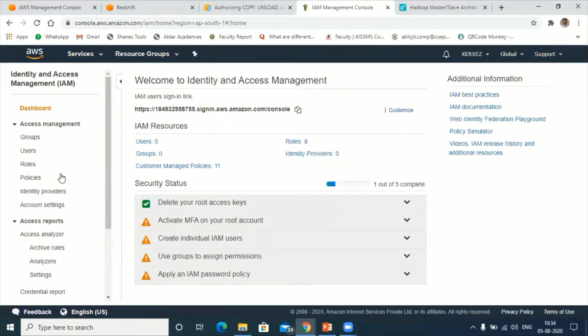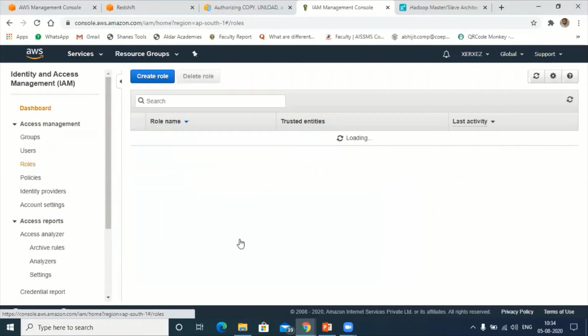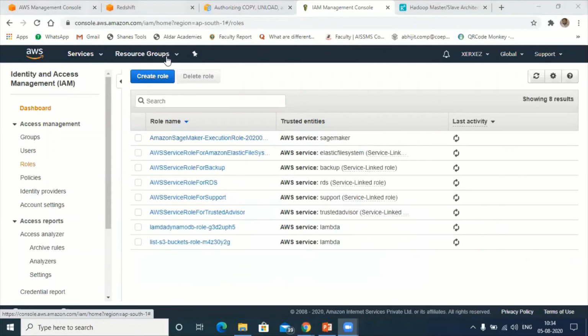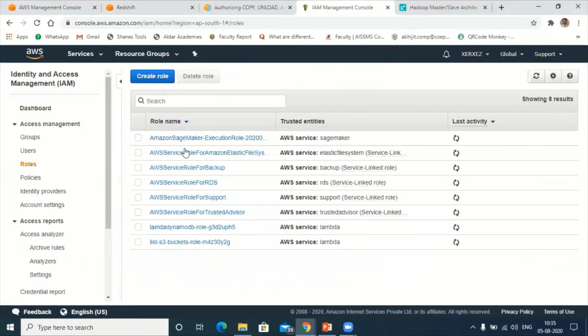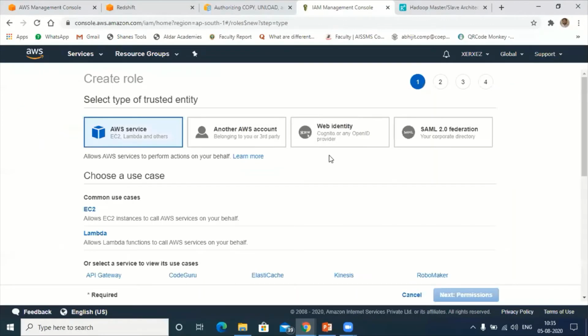Okay, so here go to roles. You know how to create the roles. The only thing is, for Redshift we need to create one role here, called redshift.amazonaws.com. So here, create role. Let me check whether that is available. Here, go to Redshift.